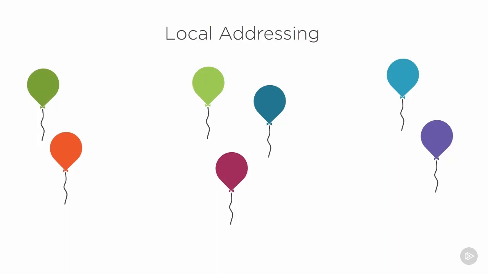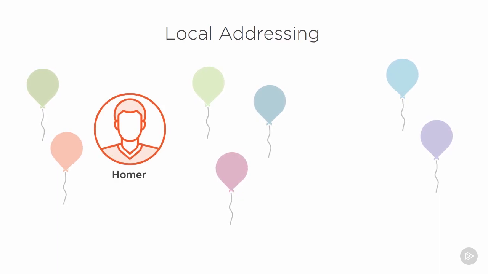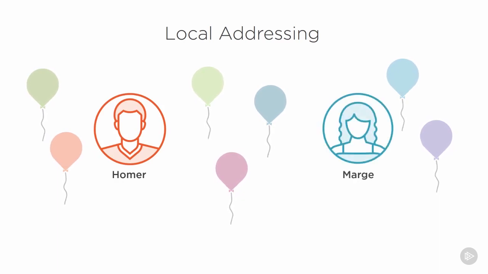We're at a party. All right, there's balloons flying. In walks Homer. Shortly after, a woman walks in. Homer sees this woman and says, "Oh my gosh, I have to go talk to this woman." So Homer walks over and introduces himself. He says, "Hi, I'm Homer." Marge says, "Hi, I'm Marge." And Homer and Marge begin a conversation with each other.